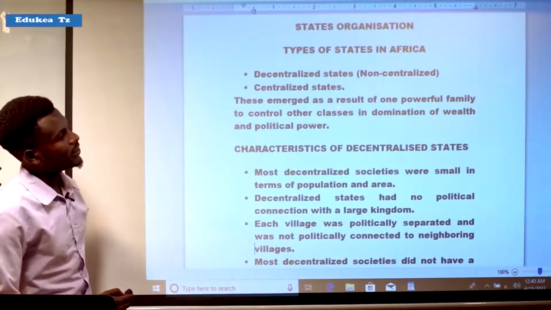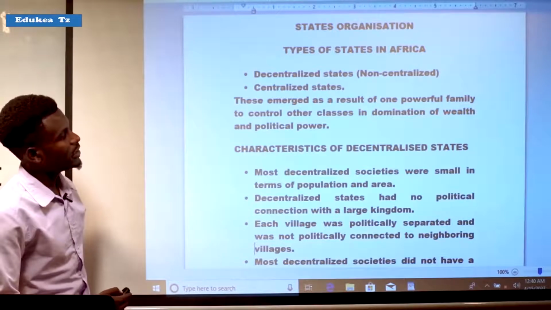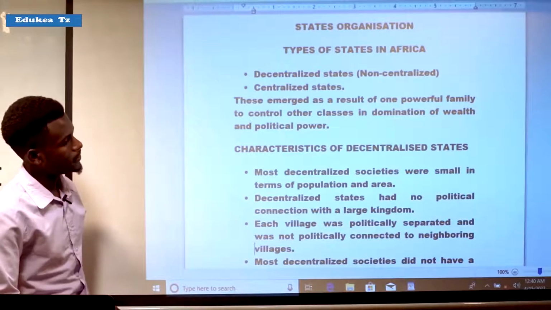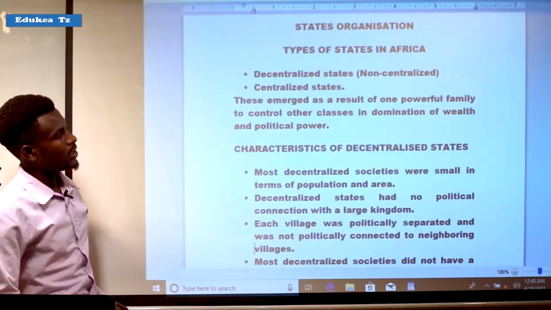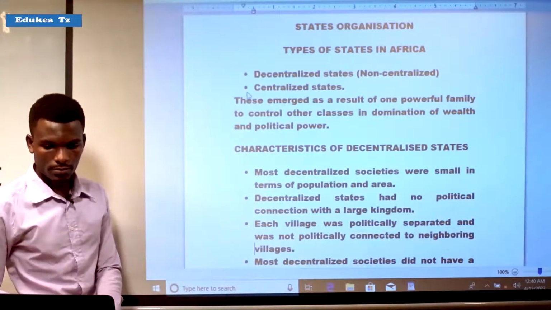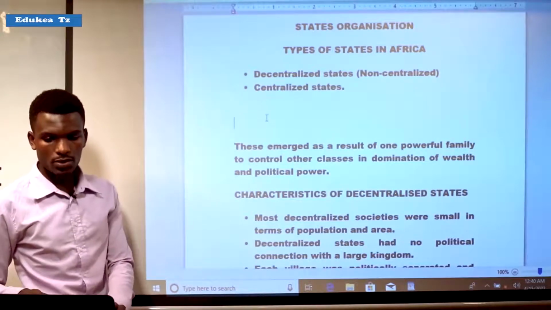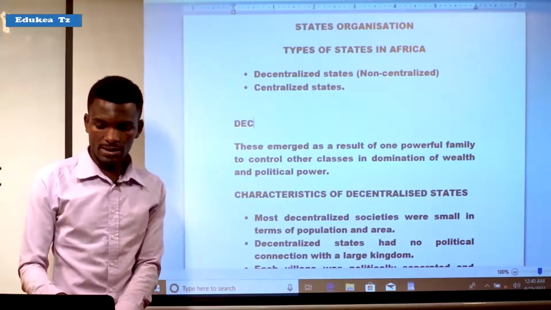Starting with decentralized states, these are the result of one powerful family controlling other classes, in domination of race and political power.